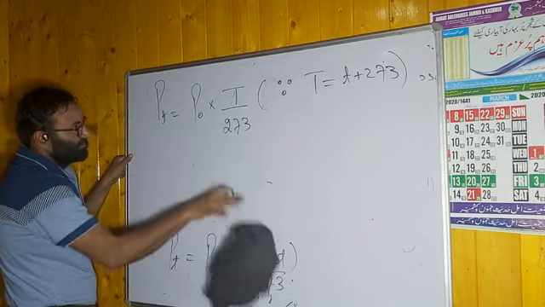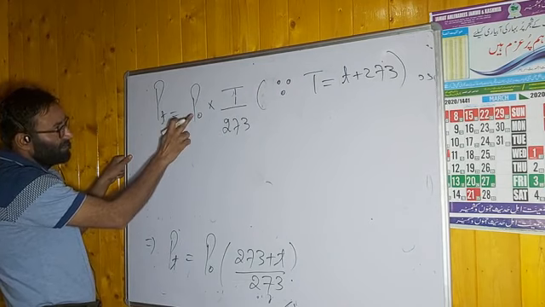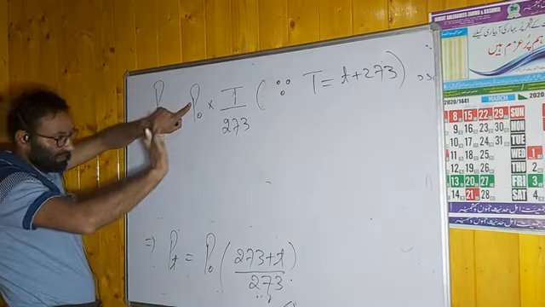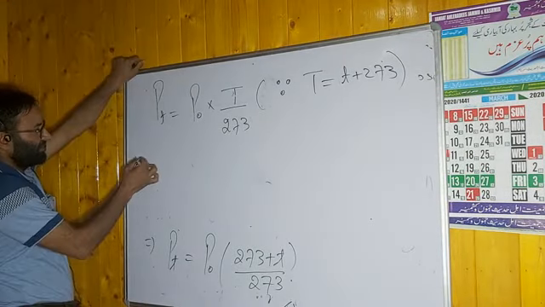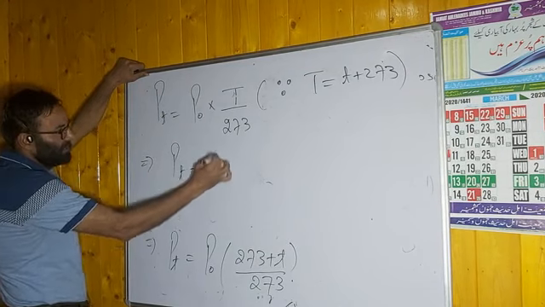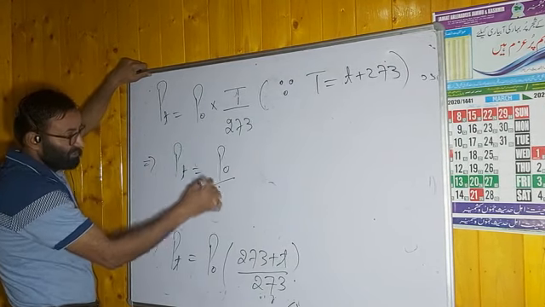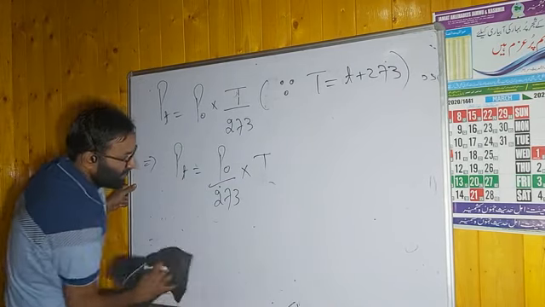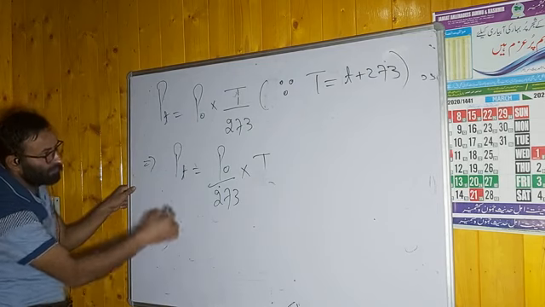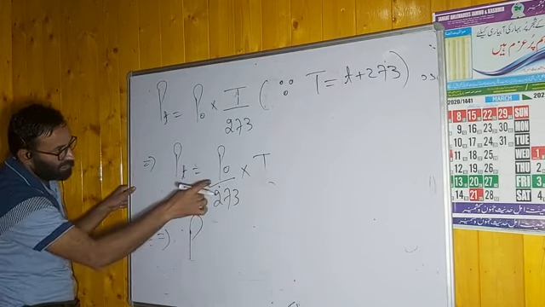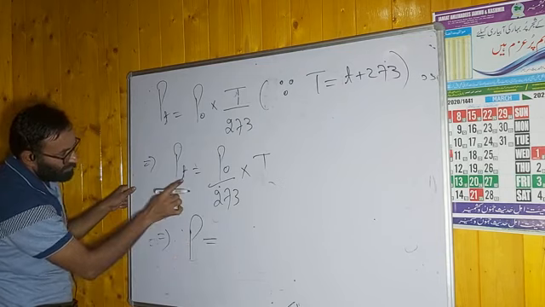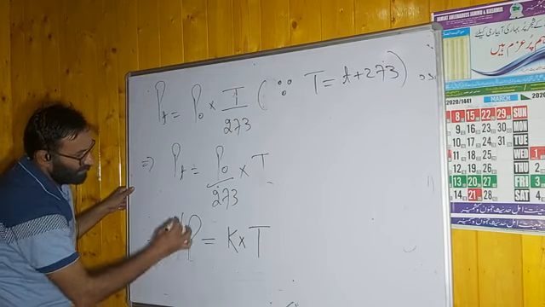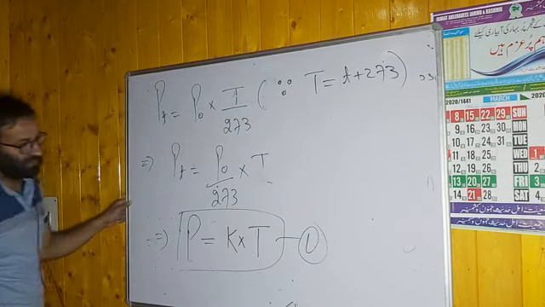फिर मैंने आपको बोला ये और ये constant, sorry, this and this are constant. P0, pressure of a gas at 0 degree, it is constant. It will remain constant for a gas. 273 is also constant. What you can write? PT is equal to P0, वहां पे V0 था, यहाँ पे P0. This is the difference, into T. You can write these two are constant. You get a new constant that is K. Now you are expressing the temperature in Kelvin, you don't have to mention this small t. It is constant K into the temperature. Let us say this is the equation number first.